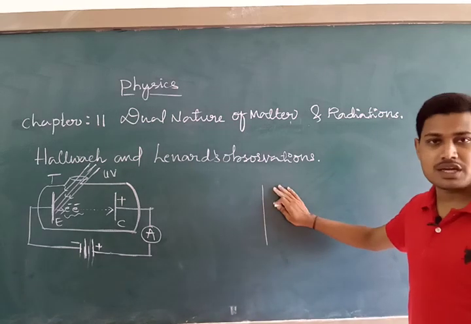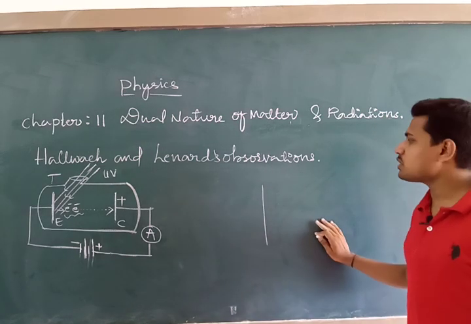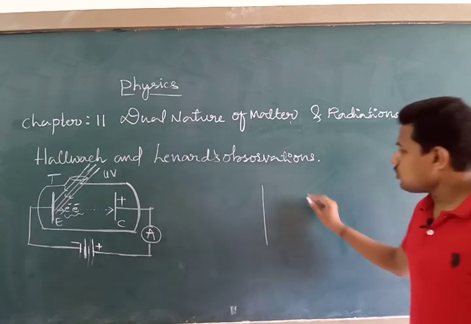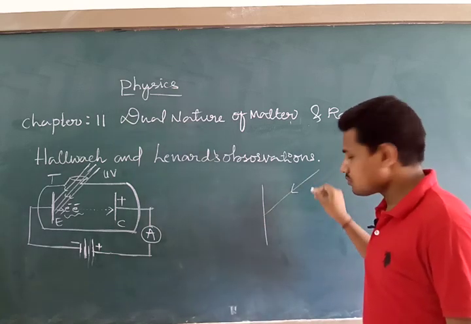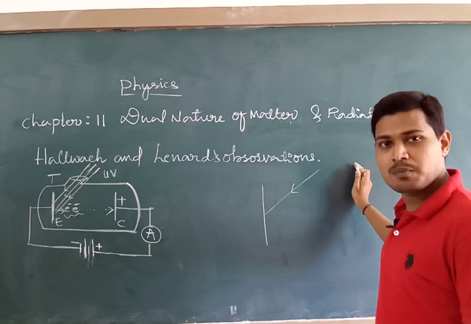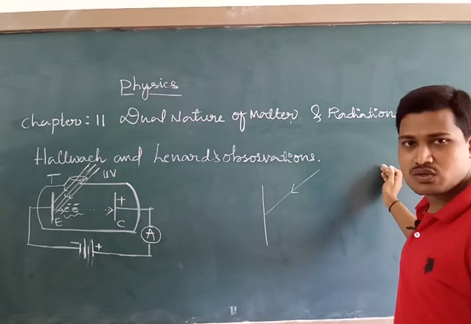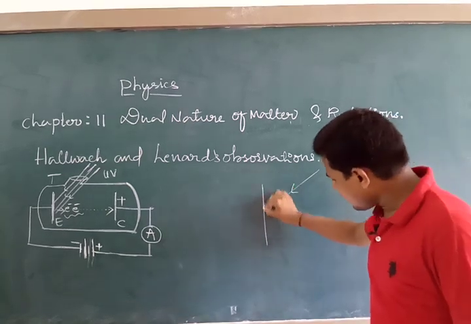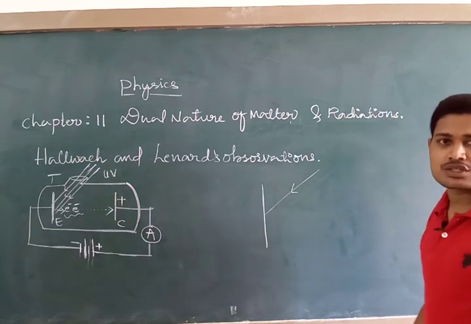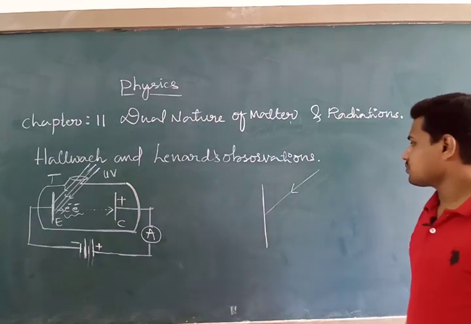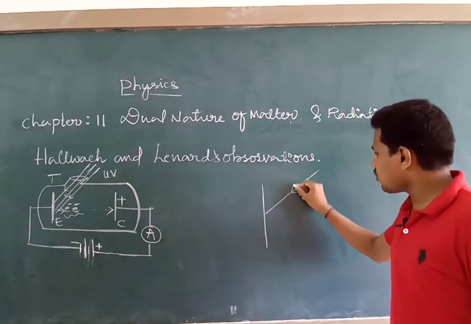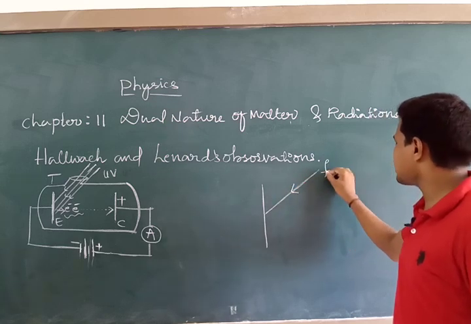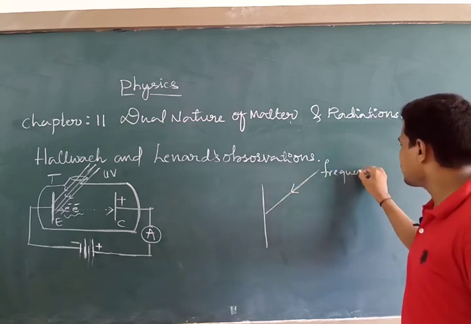Then they confirmed that if you illuminate any radiation, either UV or visible or X-rays or gamma rays, of any particular frequency, suppose, this is a very important topic students, suppose